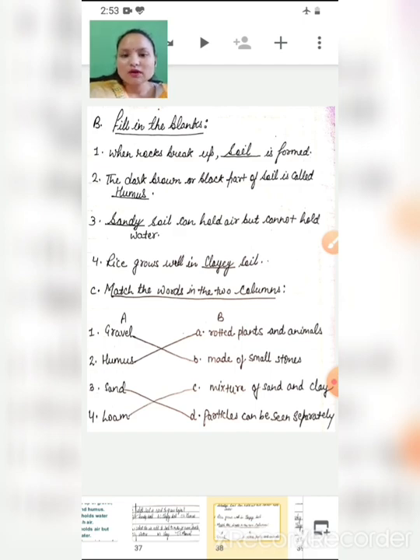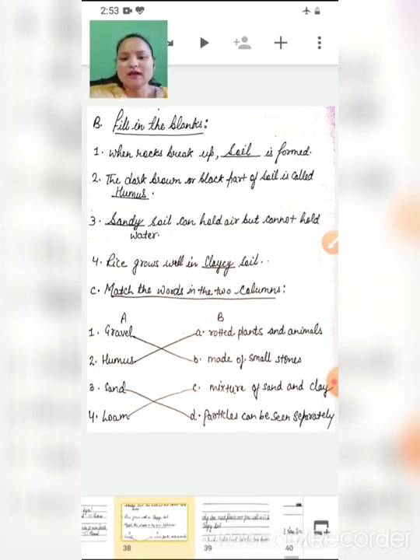Now match the words in the two columns. First, gravel. Gravel is made up of small stones. Humus is rotted plants and animals. Sand particles can be seen separately in the layers of soil. Loam is a mixture of sand and clay.